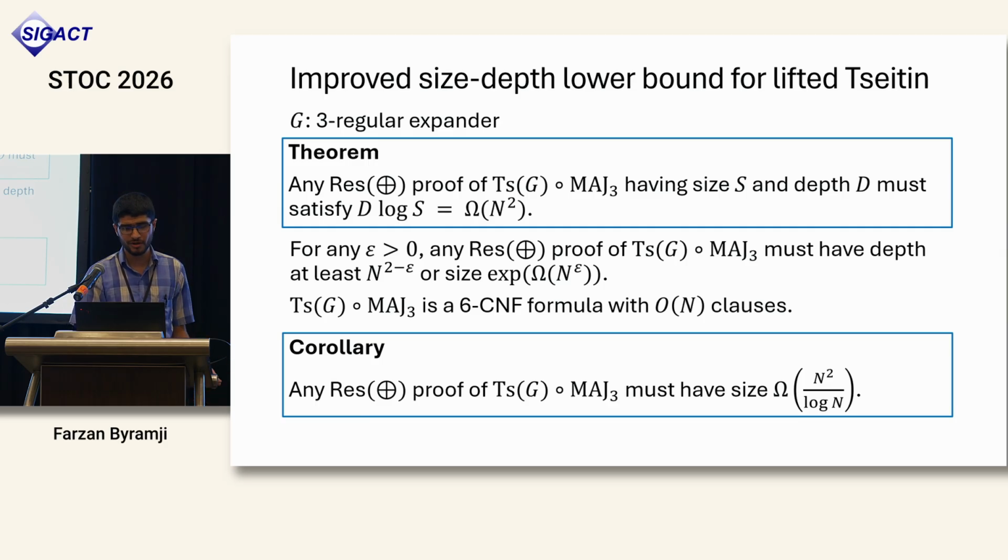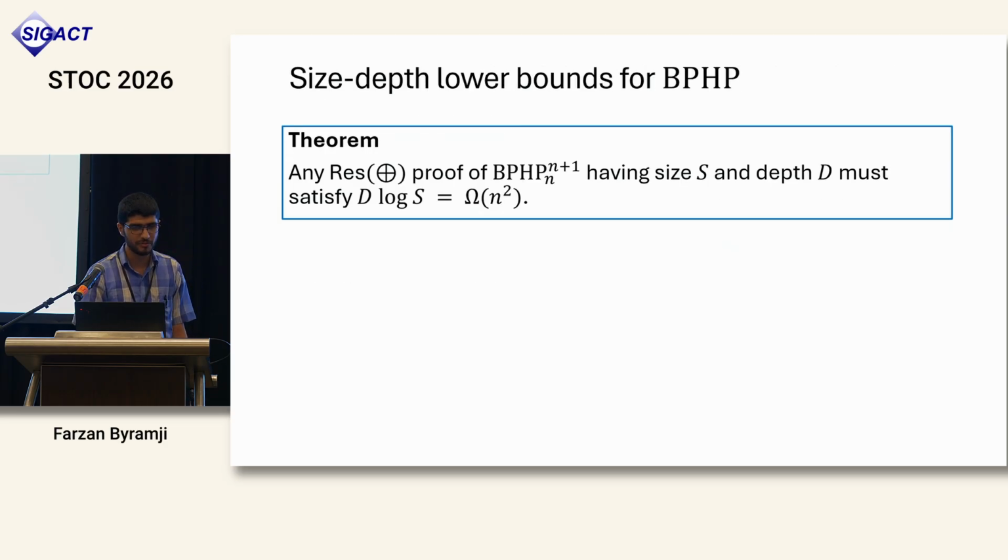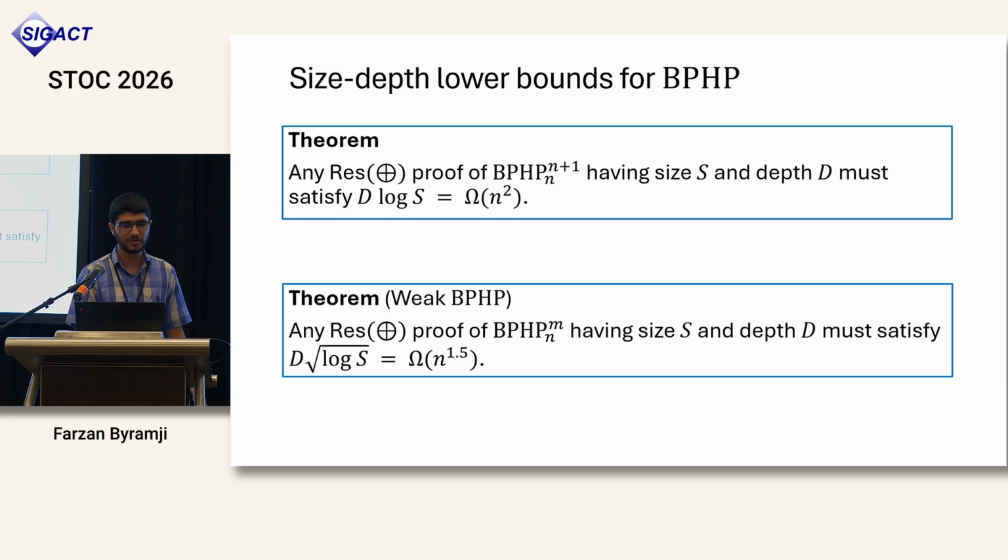Now, this is a very, very weak lower bound, but before this, there was no formula for which we knew of any superlinear size lower bound in Res-Parity. And we also proved similar size-depth lower bounds for the bit pigeonhole principle and some variants. Here, I'll just focus on 2 of these. So we show a similar lower bound which goes up to almost quadratic depth for the pigeonhole principle when we have exactly n+1 pigeons. We also consider the weak setting where we don't place any restriction on the number of pigeons, but now we can go up to depth n to the 1.5 almost. And both of these results improve upon what Efremenko, Garlik, and Itzhaki had shown.